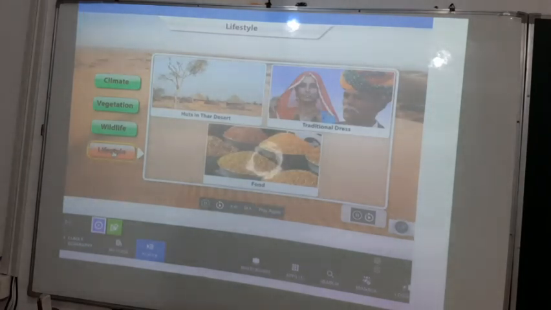Okay students, so here the huts in the Thar Desert are built in such a manner that they absorb the heat and feel cool, or the houses are formed in such a manner that people get relief from this hot climate. The traditional dresses are very colorful and they eat more pulses in their food. Okay, so this is the lifestyle, how they live, what kind of tradition and culture they have adopted. Okay, so these were all the Thar Desert details. Let's see the next thing.